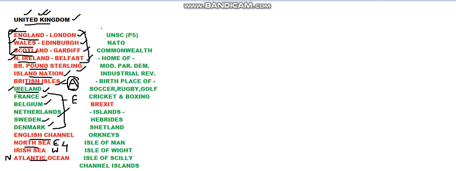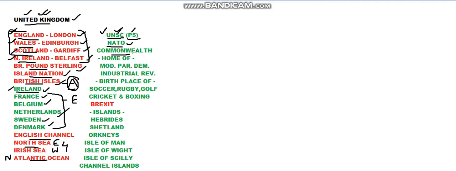And to speak something about international relations of United Kingdom, it is one of the P5 members of United Nations Security Council. So 5 nations are permanent in UNSC, and United Kingdom is one such nation amongst these permanent 5 countries. It is also a member of NATO, that is North Atlantic Treaty Organization.